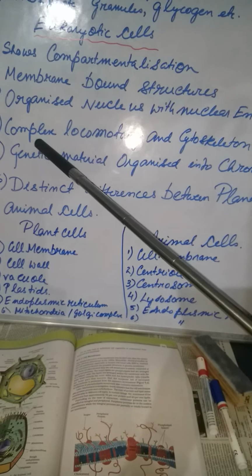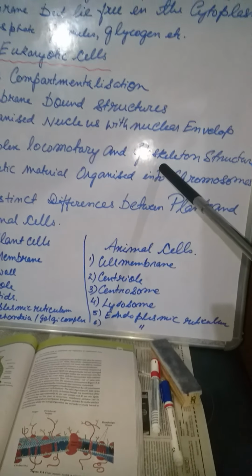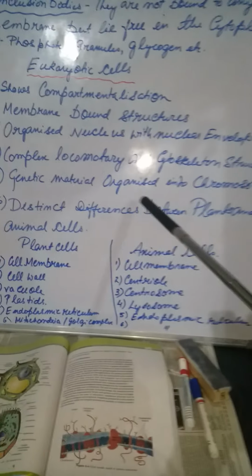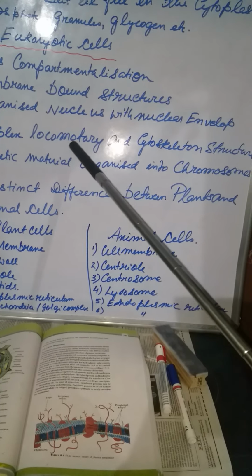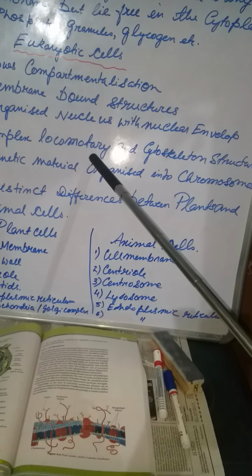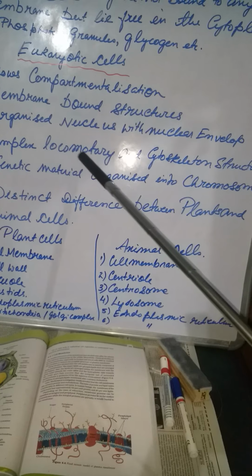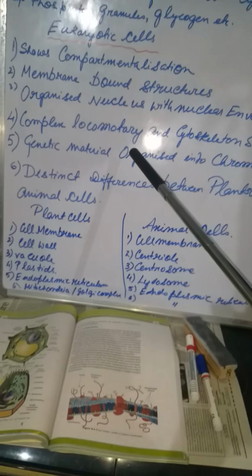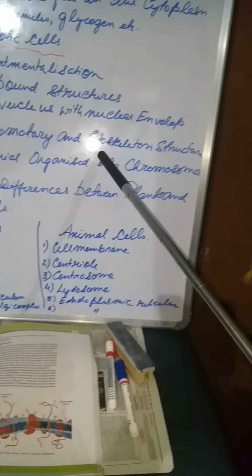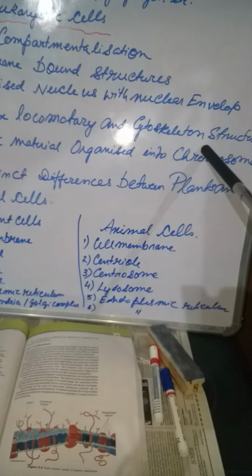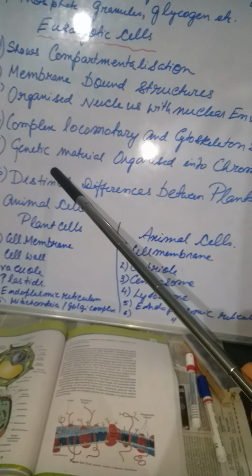Then they have a complex locomotory and cytoskeleton structure. Earlier we have seen that the prokaryotes had basal body, cilia, flagella, fimbriae, and pili. These were the locomotory organs of the prokaryotes, but here they have a complex locomotory organ, or the cytoskeleton structure.